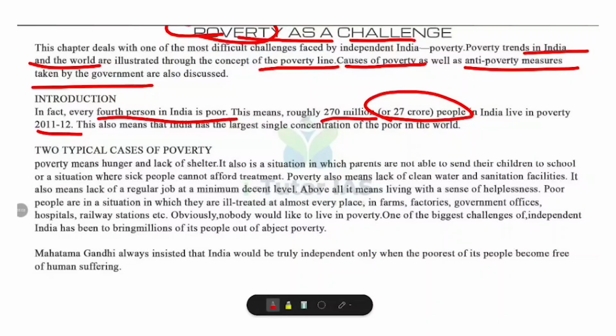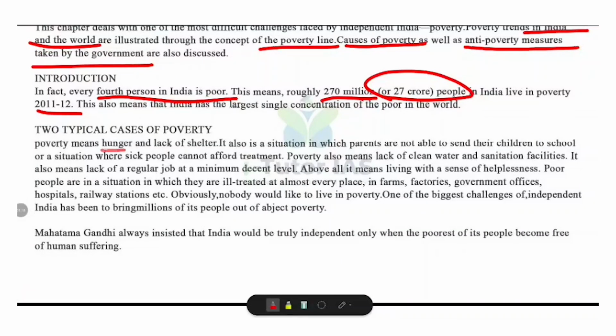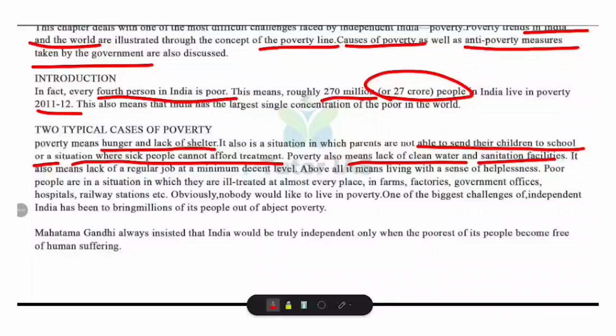When we say the word poverty, we shouldn't think only about less money. Poverty is much bigger than that. Poverty means hunger and lack of shelter. It means parents can't send their children to school, or it is a situation where sick people cannot afford treatment, or it also means lack of clean water and sanitation facilities, or lack of regular jobs.